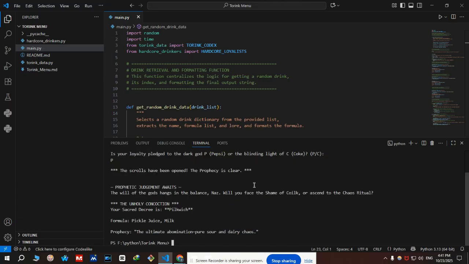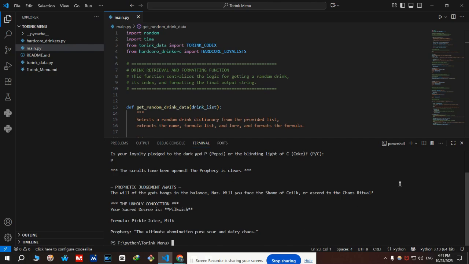And then, based on what you picked, you are gonna get a new drink. This is called Pilk Witch, I think. And it's just pickle juice and milk, and it also has a prophecy that you can see here. So yeah, it's just basically that.